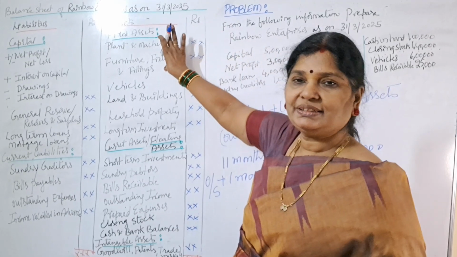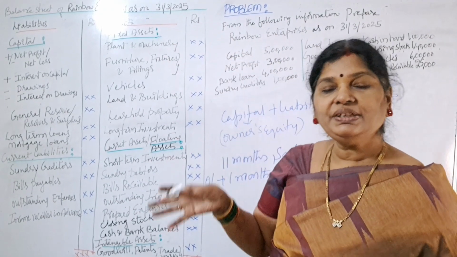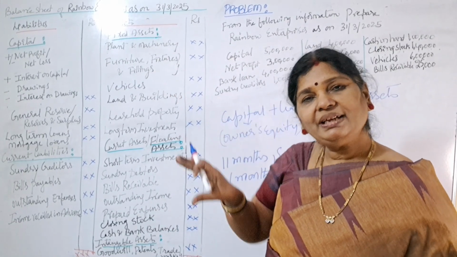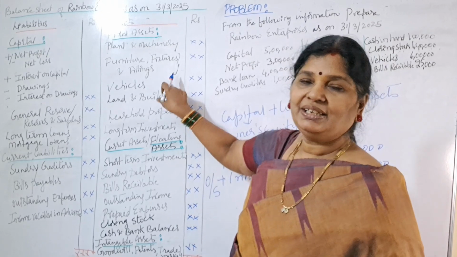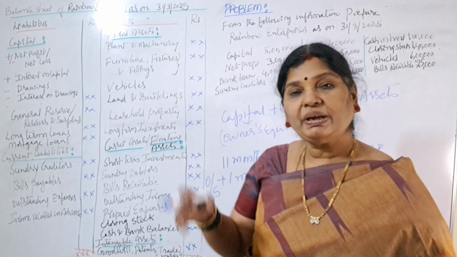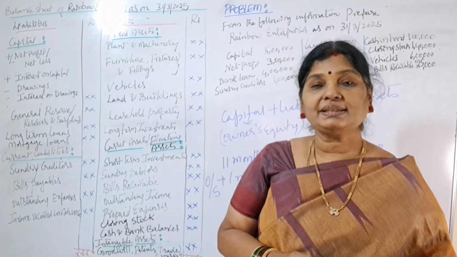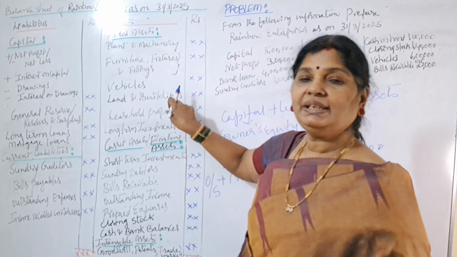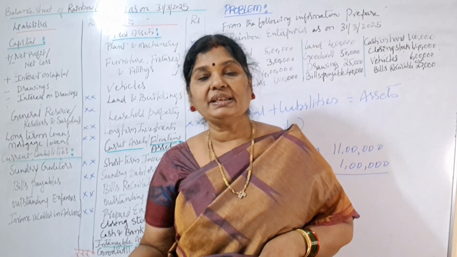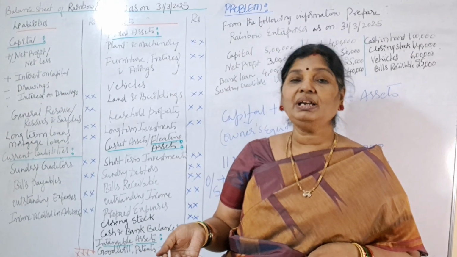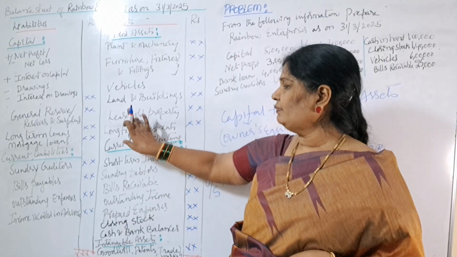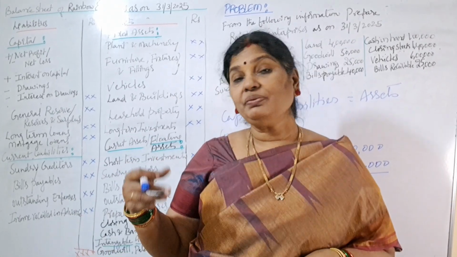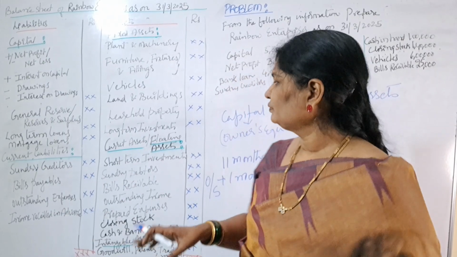Next, furniture. Suppose if your business is having any furniture, that is called what? Fixed asset. Any fixtures and fittings are there, that are also our assets. Next, vehicles. Whatever the vehicles are used by the business, cars or trucks, all those are called business fixed assets. Next, land and buildings. Whatever the land is owned by the business or whatever the buildings are owned by the business are called fixed assets of business. Next, leasehold property. Sometimes you will take on lease some properties. So where you'll show that? Under fixed assets.